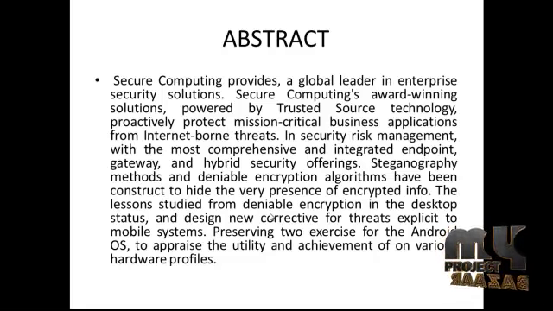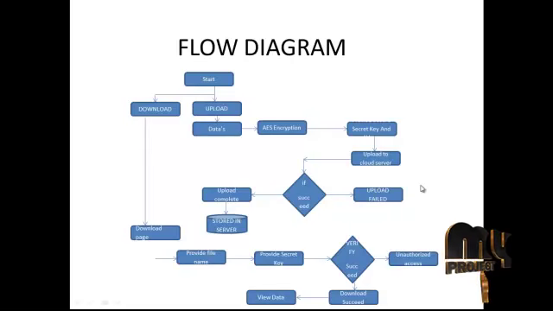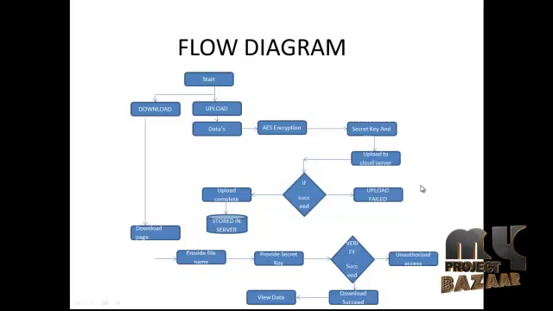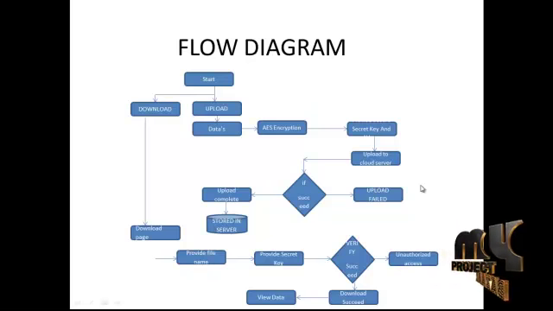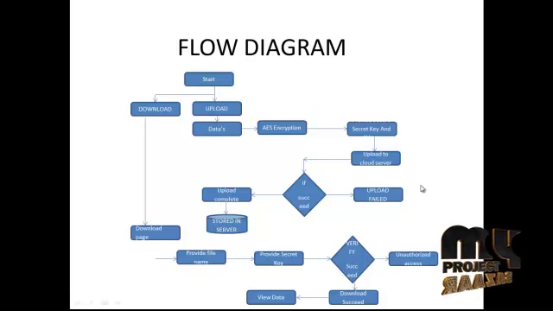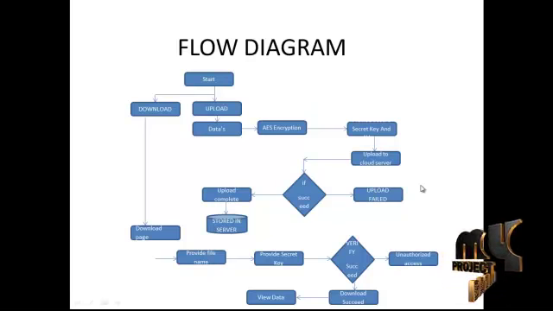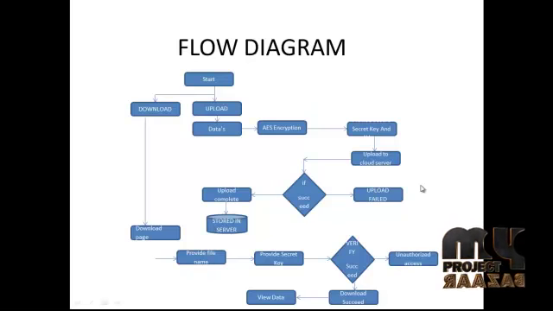Let's see the data flow diagram of this project. The first one is the start module. After that, two modules will be displayed. The first one is download, the next one is upload. In upload, the user may enter their data to upload to the cloud server. We are now using the AES encryption algorithm and the identity-based algorithm. After that, the user must provide the secret key for the encrypted text.